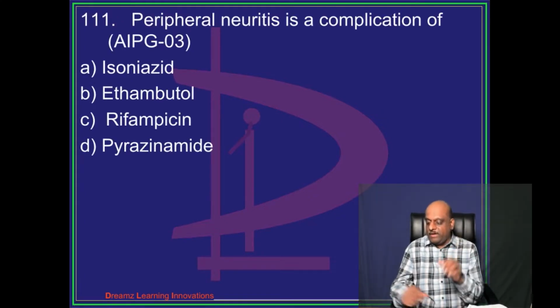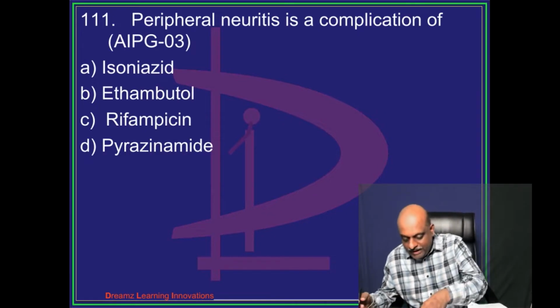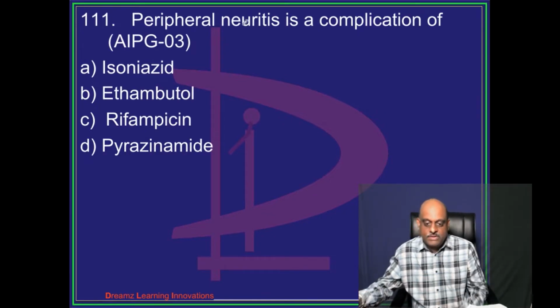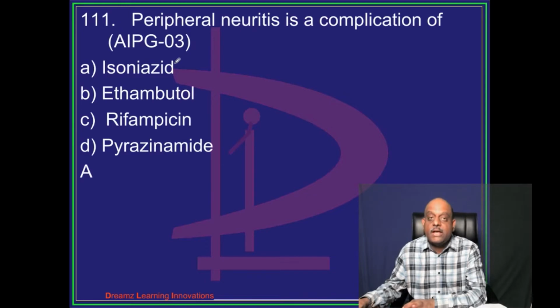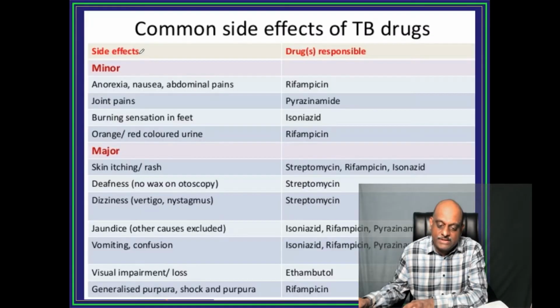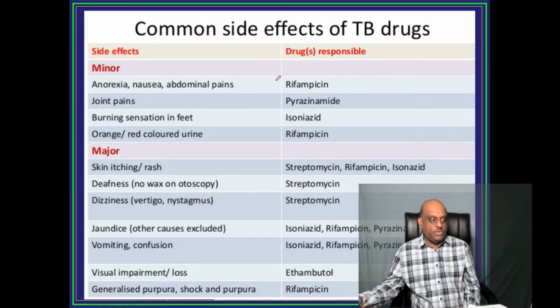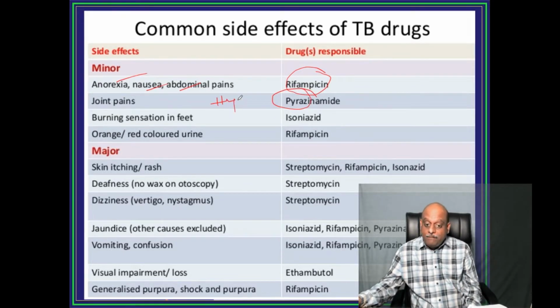Anti-tubercular therapy is our next favorite area. Yes, peripheral neuritis is a complication of isoniazid. So you should be very sure on all these complications. Rifampicin leads to anorexia, nausea, abdominal pains. Pyrazinamide leads to joint pains because pyrazinamide can lead to hyperuricemia.